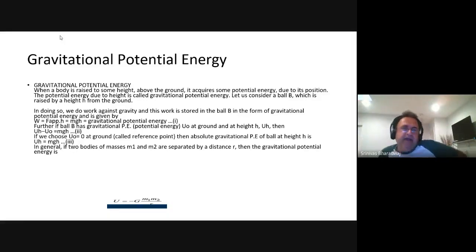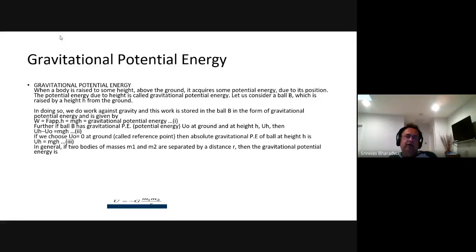So the grad of the potential will give you the force. So du by dr is the force, and if you therefore integrate the force, you will end up with the gravitational potential. F dot dr is the work. U is related to the work. You already know the work-energy theorem, right? So du by dr is the force, the gradient of the potential.